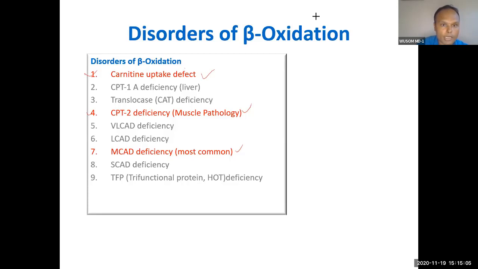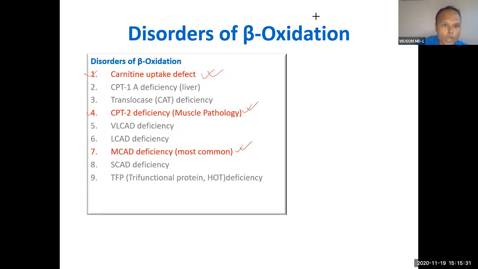The other disorders are also similar, and all have a somewhat similar type of presentation. We will talk first about the general presentation, then go specific to these. So you can understand all of them, but be focused on these three. In that sense we are covering the whole, but focusing on the important ones.